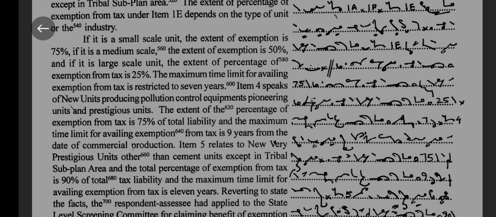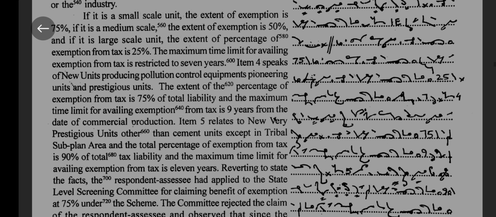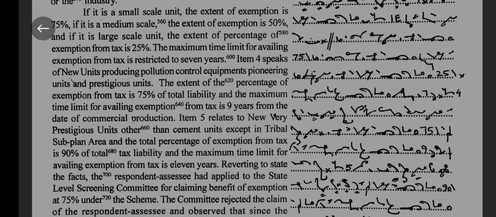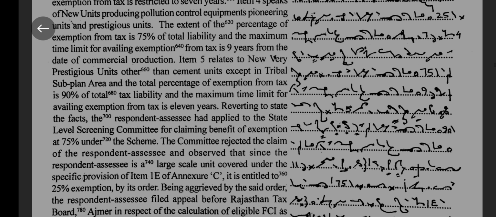Item 4 speaks of new units producing pollution control equipments, pioneering units, and prestigious units. The extent of the percentage of exemption from tax is 75% of total liability, and the maximum time limit for availing exemption from tax is 9 years from the date of commercial production.